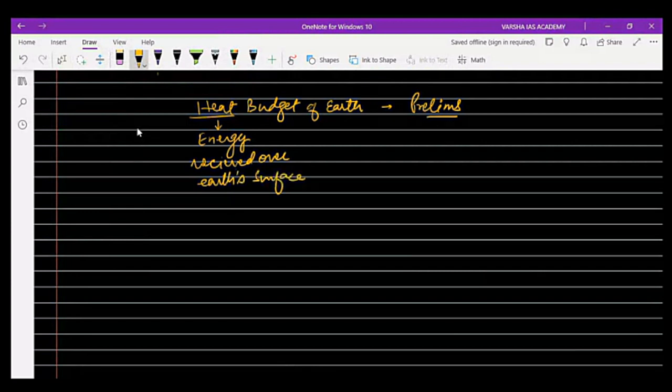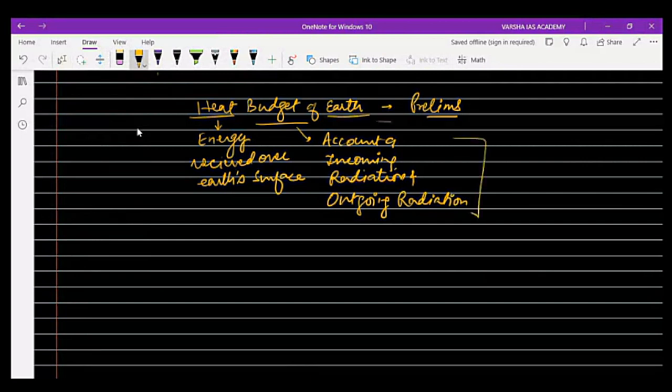Budget means the account of incoming radiation and outgoing radiation. So you should first understand the meaning and definition of the concept. Then we have to discuss which of these two are reaching the Earth in this topic.